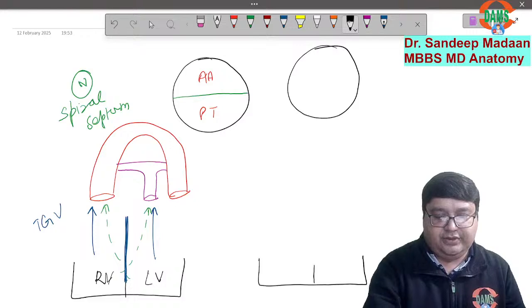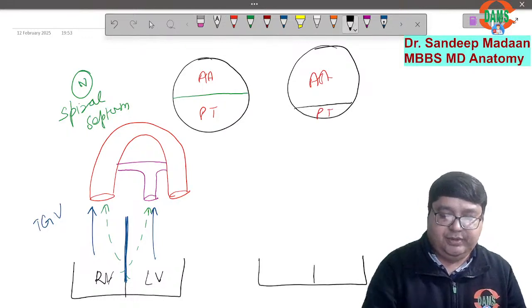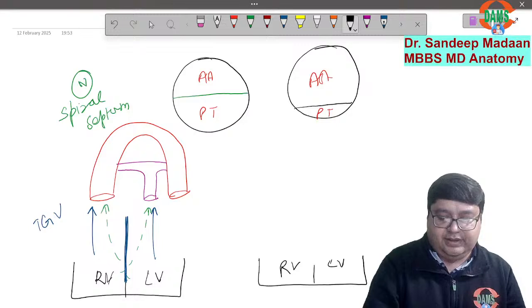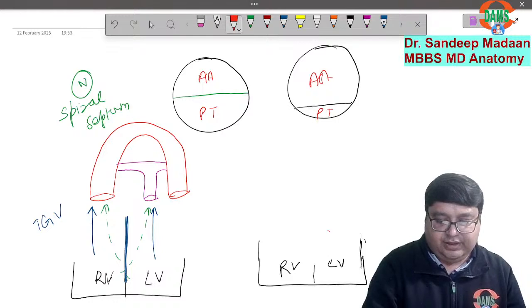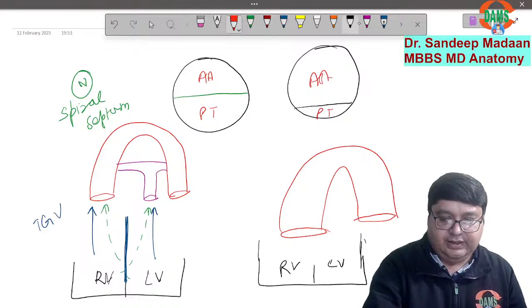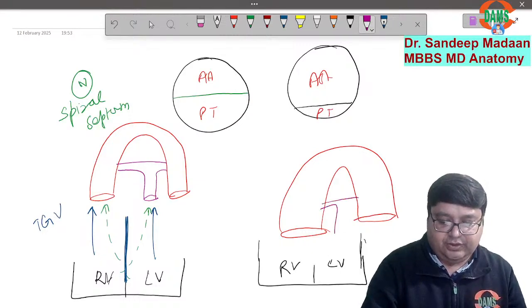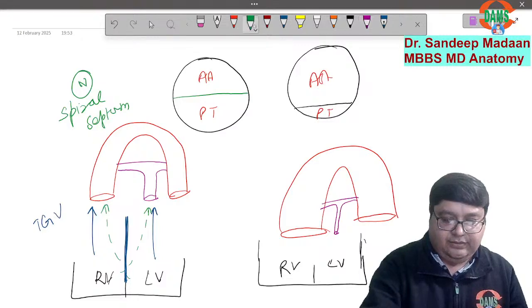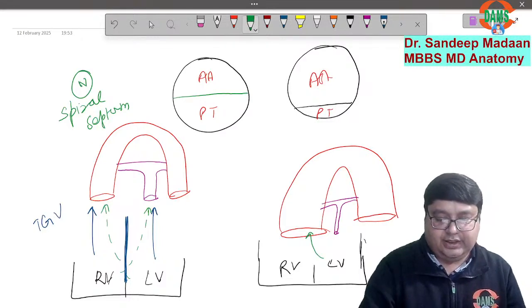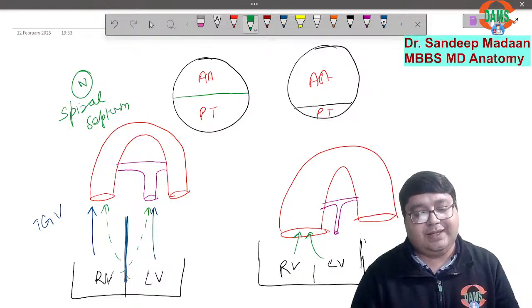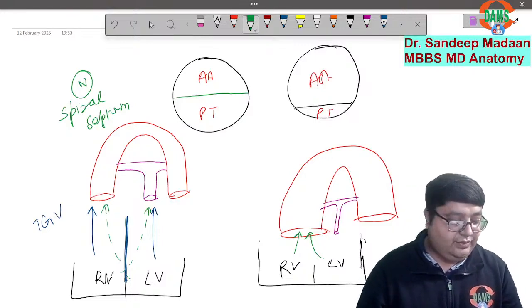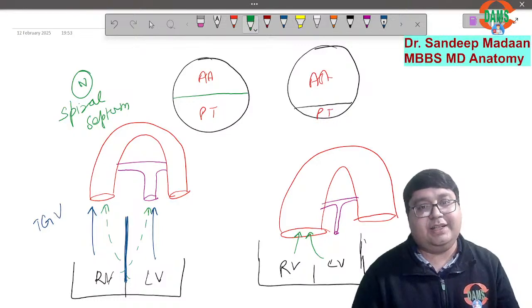But by chance, if you see, we have the right ventricle and the left ventricle, and the truncus arteriosus is divided in an unequal manner, so much so that the aorta is very huge and the pulmonary trunk is compromised. What will happen? Now the aorta is huge and pulmonary stenosis is there, so it is like a stenosed structure. The left ventricle will put the blood into the aorta, and even the right ventricle will do the same. Why? Because even if the right ventricle wants to send the blood to the pulmonary circuit, it is not receptive.